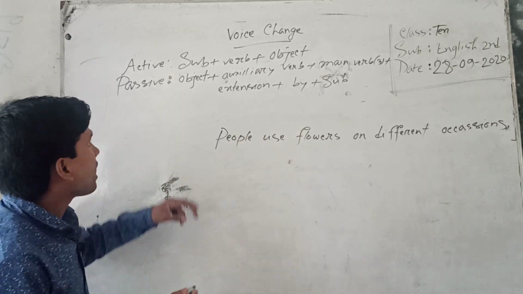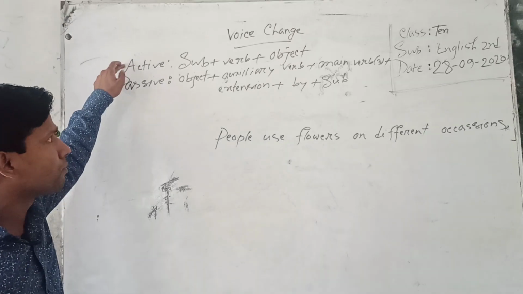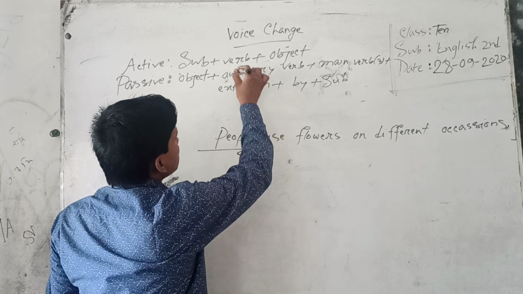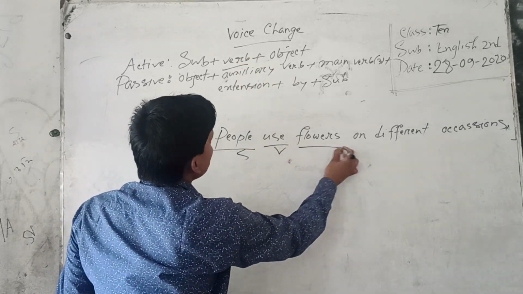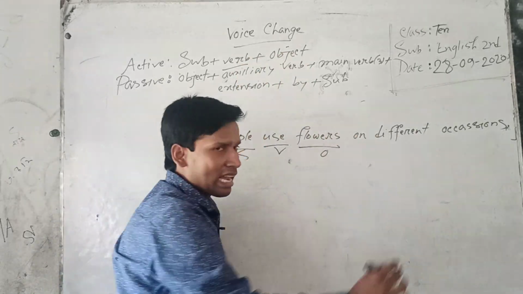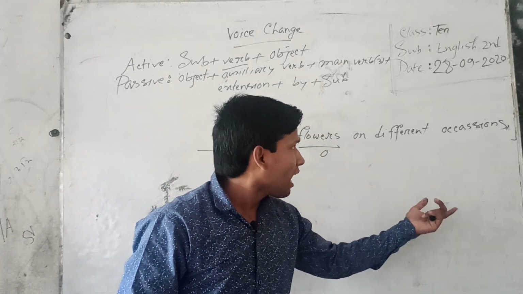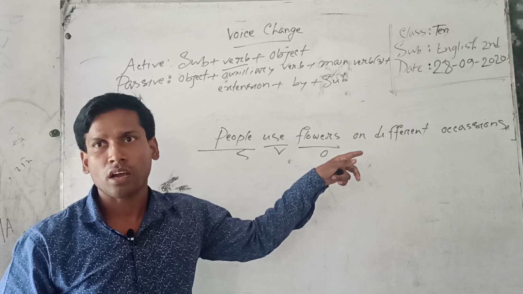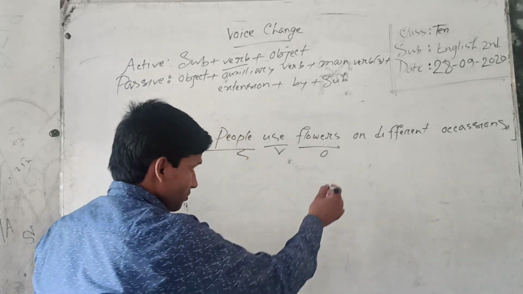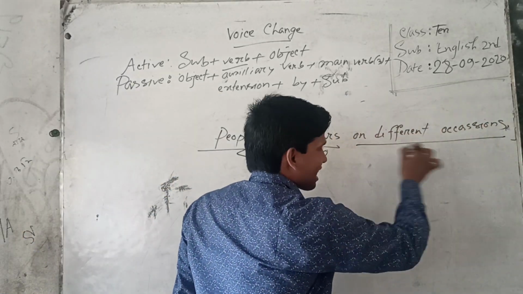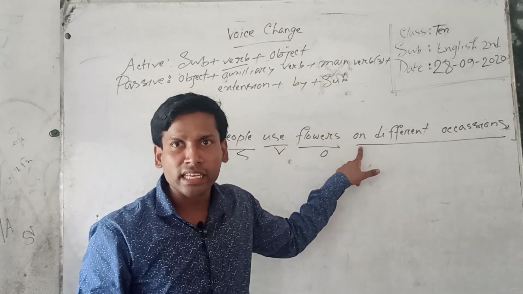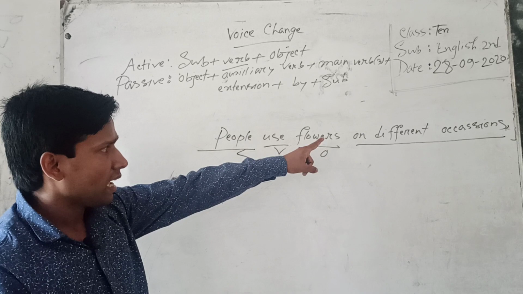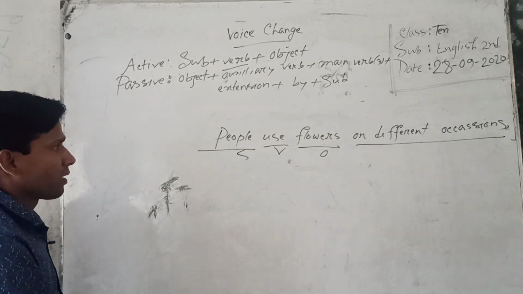Understand? So, according to the structure of active voice, firstly we can see the subject. It is subject. Then verb. It is verb. It is object. So, it is extension because the preposition always stands before the phrase. Understand? It is extension because there is a preposition in front of the phrase. So, we have decided it as a phrase.